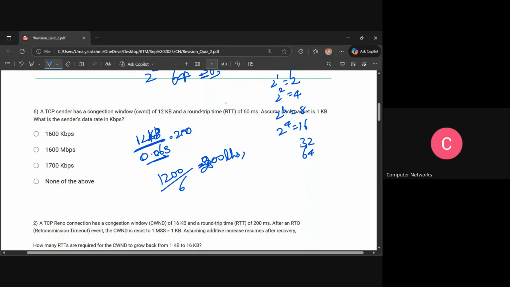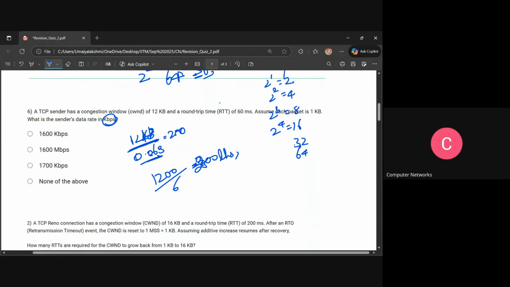It's uppercase B. So we have to convert it to the kilobytes per second. There is a difference, right? This we have to change it to the bytes, which means we have to multiply it by 8. So you'll get it as 1600. Is it clear, everyone?